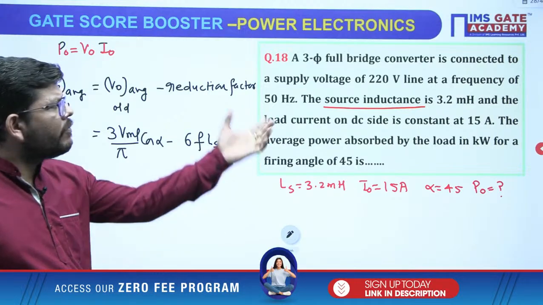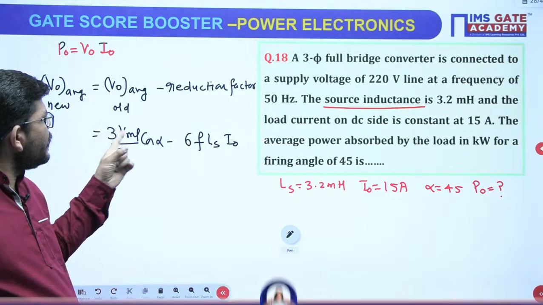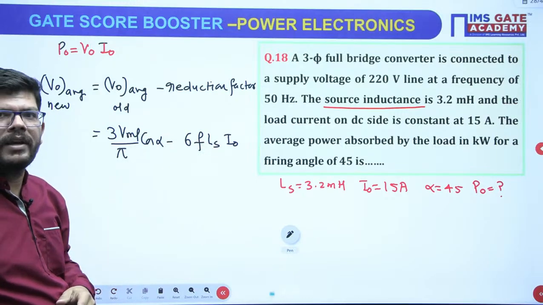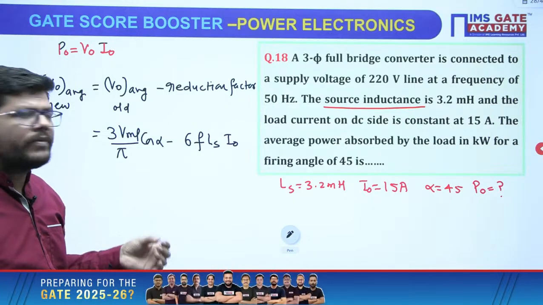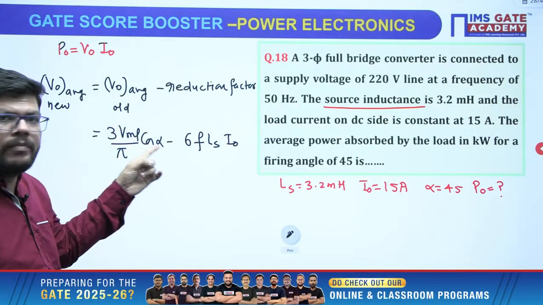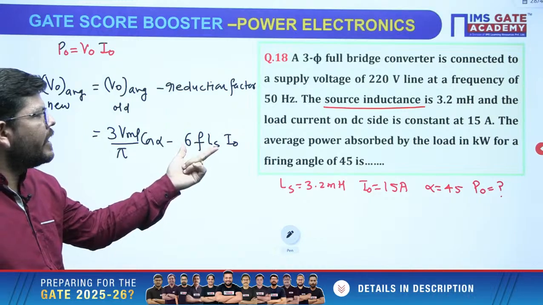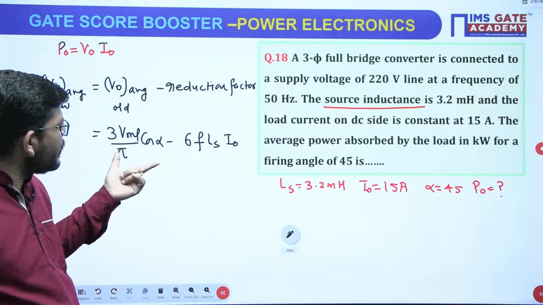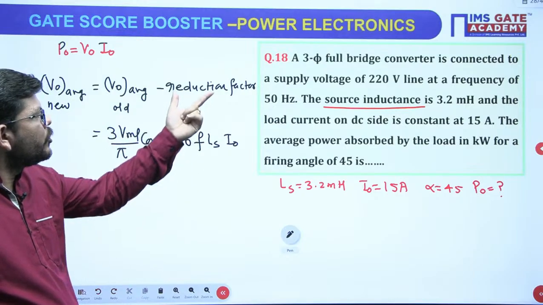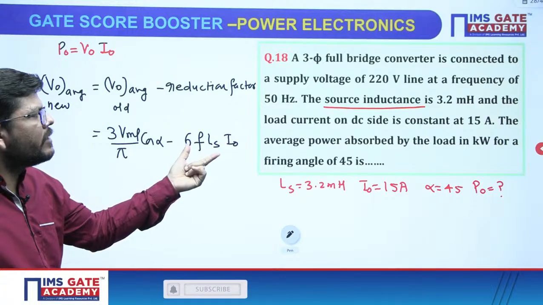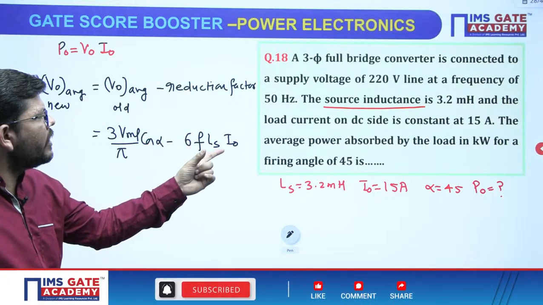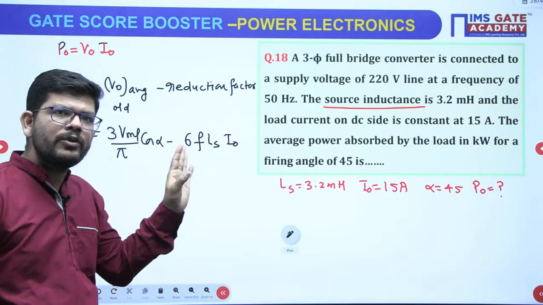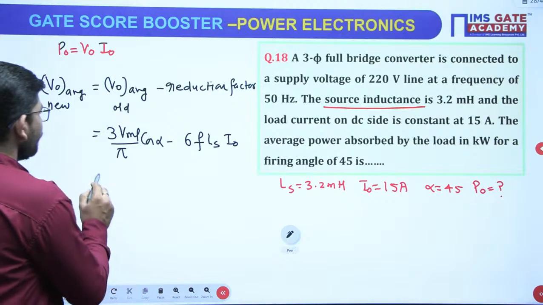If this would have been a full wave converter, here we would write 2 VM upon pi cos alpha, and here we would write 4 f Ls I0, right? If it is a half wave converter, we would write Vm by pi into 1 plus cos alpha here, and here we would write f Ls I0. So you should know the old average value formula for all the converters. You should know the reduction factor. For 3 phase, 6 f Ls I0, for single phase full wave 4 f Ls I0, for half wave f Ls I0, simply like that. If you know that, you can solve this question.